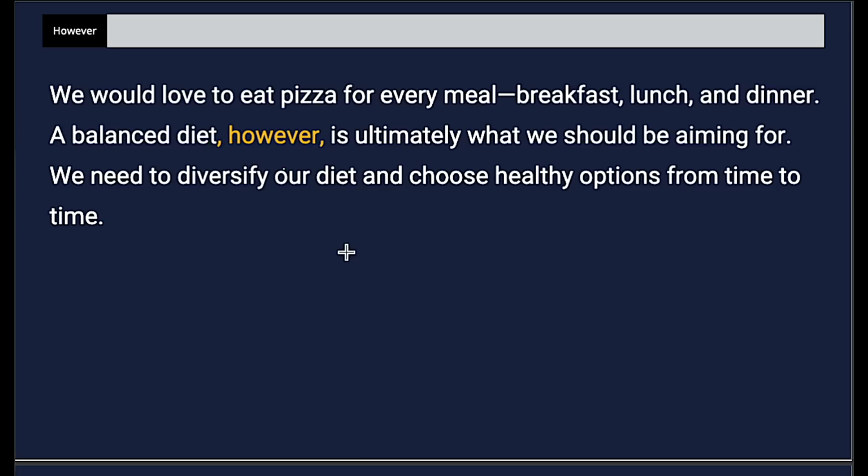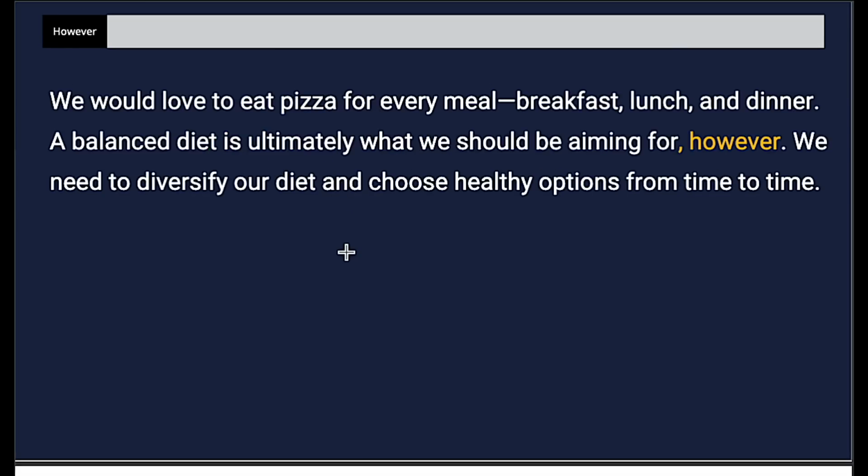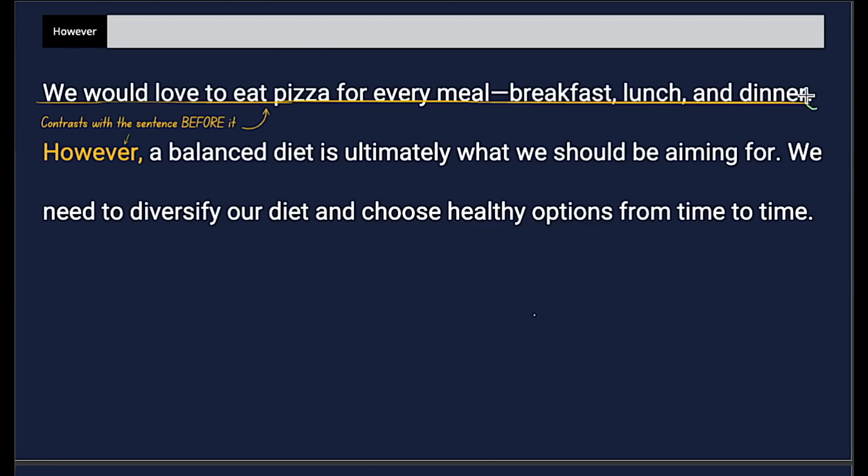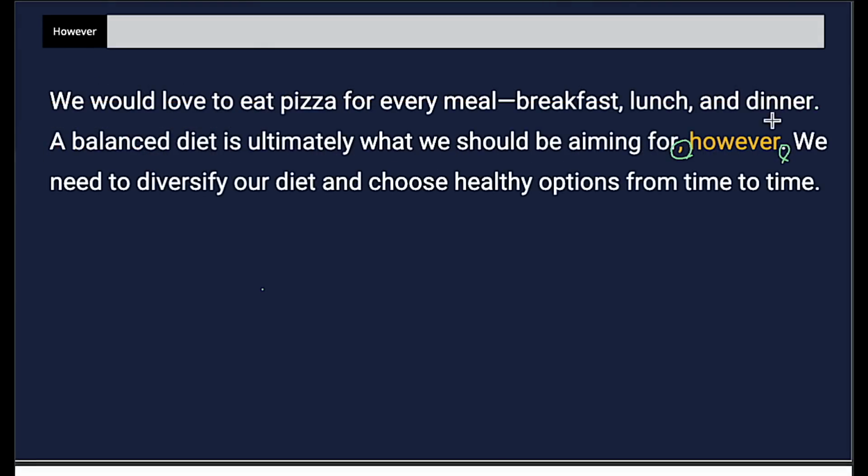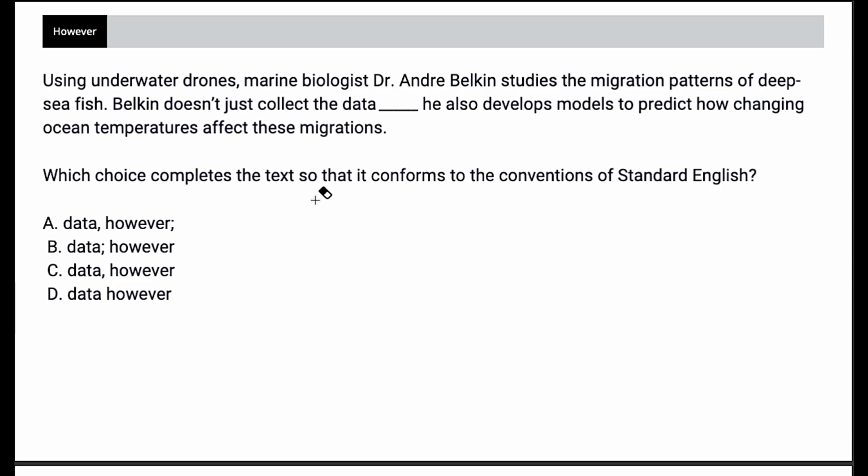And of course, "however" can also show up at the end of a sentence, like this. There's always going to be a comma involved, but it needs to be sandwiched between either two commas, a comma and a period, or in the case of our first one, I guess a period and a comma, right? But again, it's still going to contrast with the sentence that came before. It should always contrast with the sentence that came before. So with that in mind, pause the video, try this question on your own first, and try and figure out how we should be punctuating this based on that information.